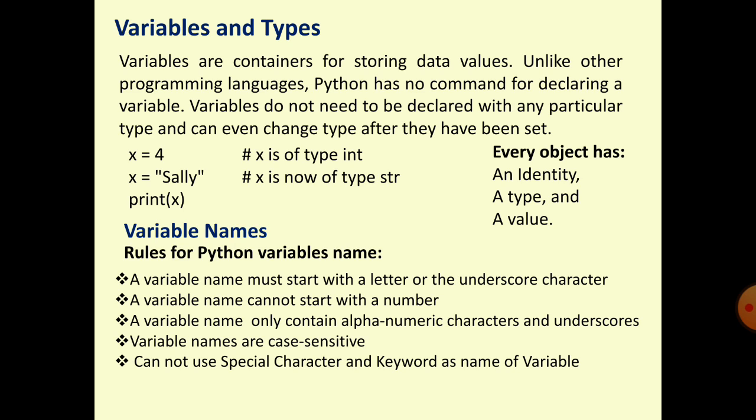So in Python, no need to declare the variable. Use the name of the variable and assign the value directly. As per value type, if the value is integer type, the variable will automatically be integer type. If you have assigned a float value, the variable is automatically defined as float type.